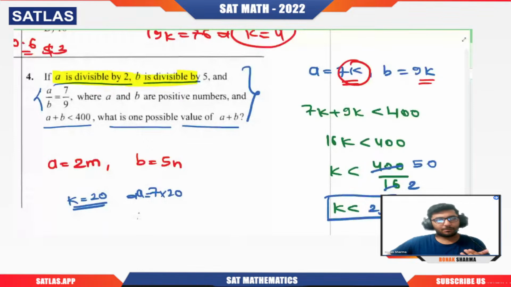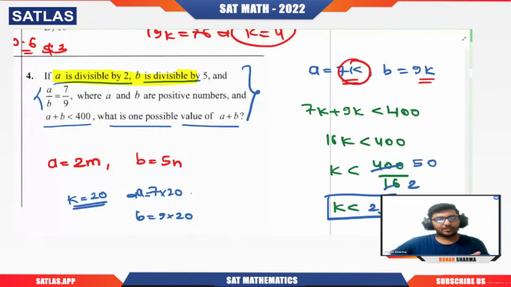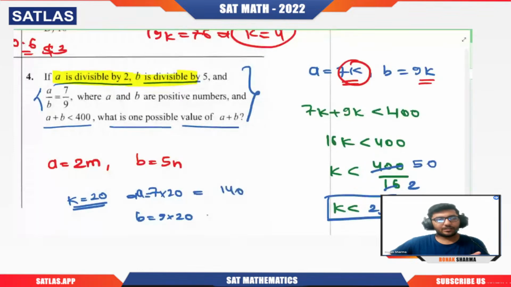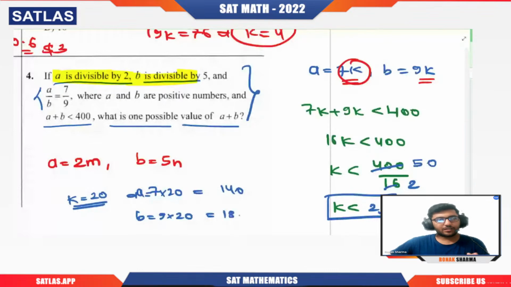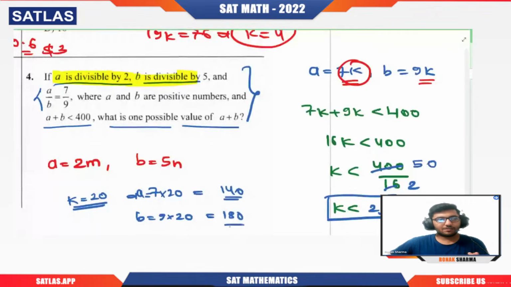Are you getting my point? Clearly, 7 into 20 is 140. 9 into 20 is 180. This is divisible by 2 and this is divisible by 5. So this can be one answer. That means 320 you can give as the answer.